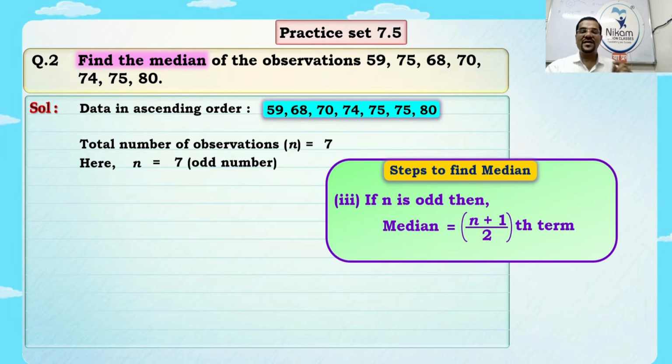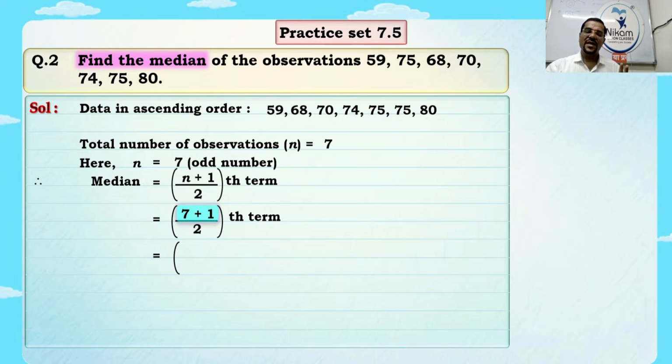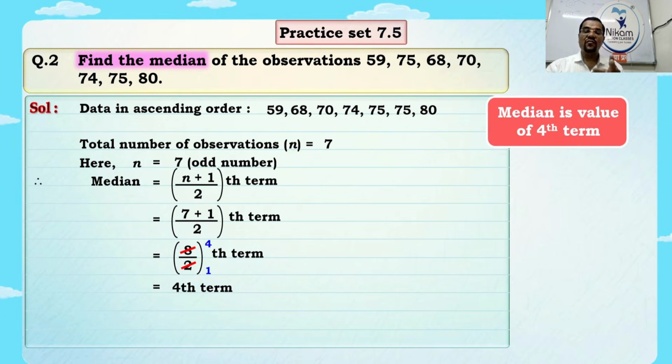We have to find the exact term which is the median. So median is (n plus 1) upon 2. Our n is what? 7. 7 plus 1 upon 2. So what is 7 plus 1? 8 upon 2, that is 2 ones are 2, 2 fours are 8. So the fourth term. Now you have to find the fourth term in this ascending order.